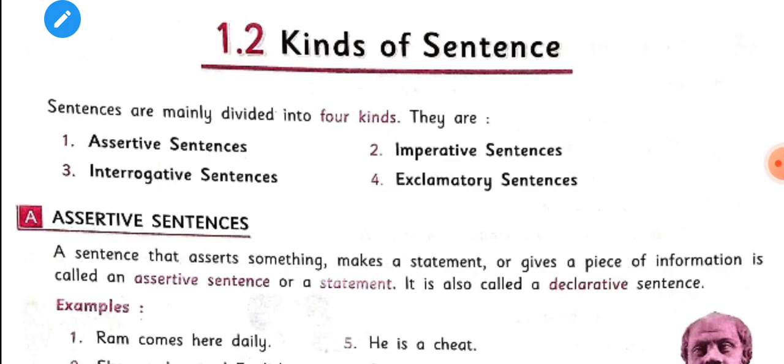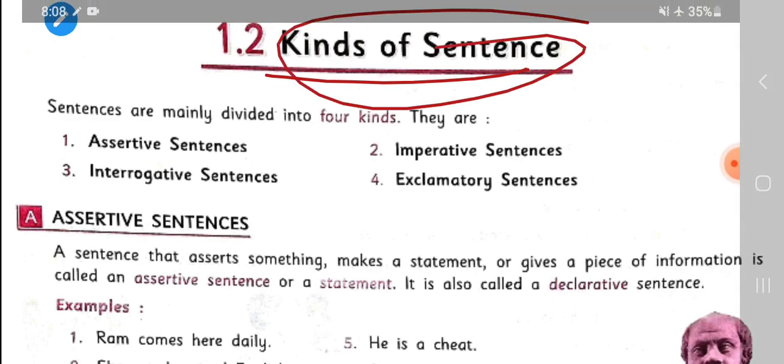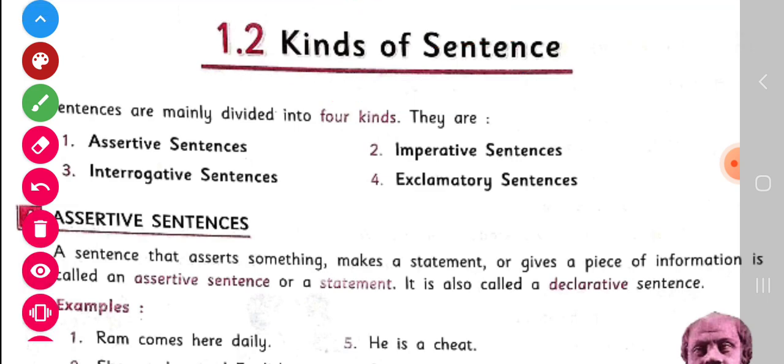And I'm going to start chapter 1.2, kinds of sentences. In this chapter, we will know about kinds of sentences. So, children, now let's come to the chapter. If you have your book, then please open page number 7 and start studying.